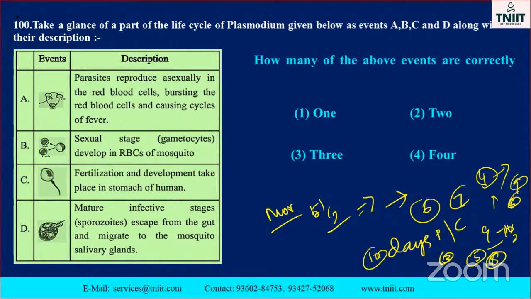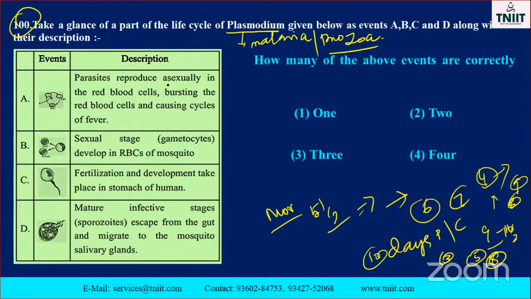And the last question of this session, my dear students: take a glance at the part of the life cycle of Plasmodium given below as events. Plasmodium means malaria. It is called a protozoa. A, B, C and D along with the description. Which one is the correct option here? See here, this part.